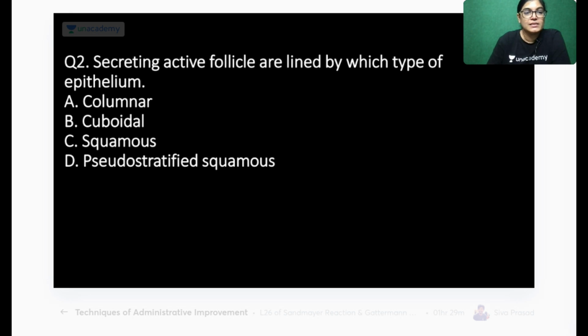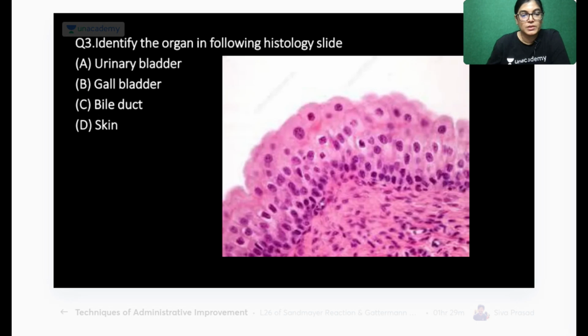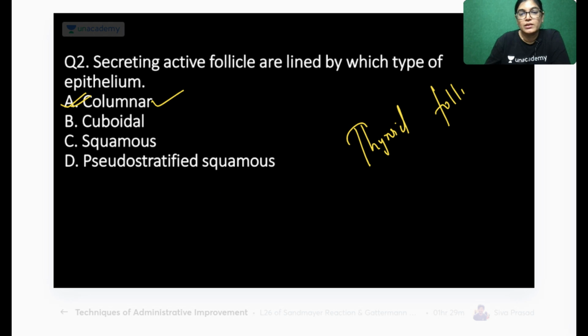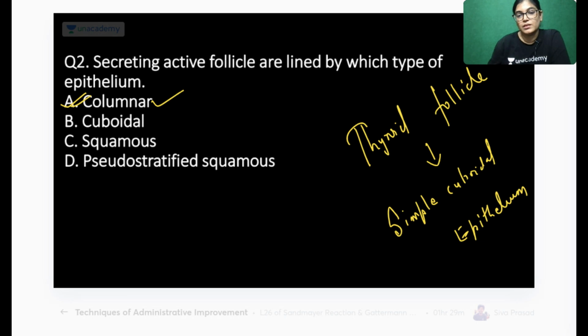Okay, mixed answers are coming in. The correct answer here is columnar. Few of the students have given cuboidal as the right answer, and I can understand, because for thyroid follicle we have studied that its lining epithelium is simple cuboidal epithelium. But that is in the resting phase. So please note down, this is the resting phase of thyroid follicle.